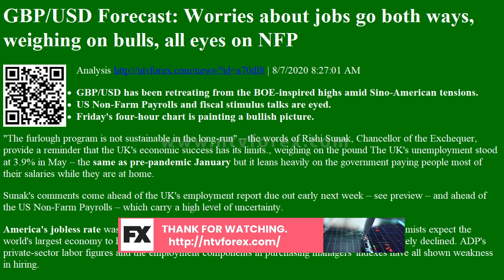Ahead of the US non-farm payrolls, which carry a high level of uncertainty, America's jobless rate was 11.1% as of June, and a minor decline is on the cards for July. Economists expect the world's largest economy to have gained 1.5 million positions last month, yet real estimates have likely declined. ADP's private sector labor figures and the employment components in purchasing managers' indexes have all shown weakness in hiring. The NFP could go either way, a gain or a loss of jobs.